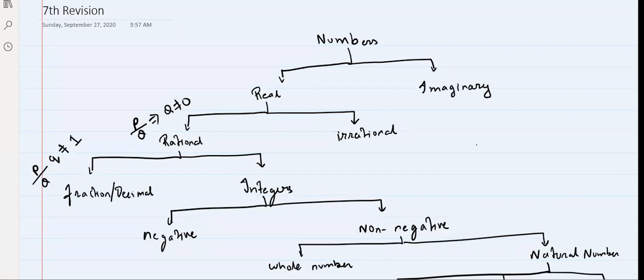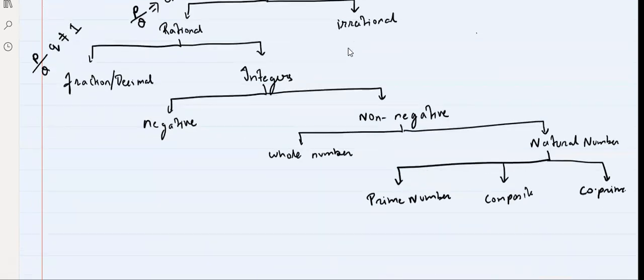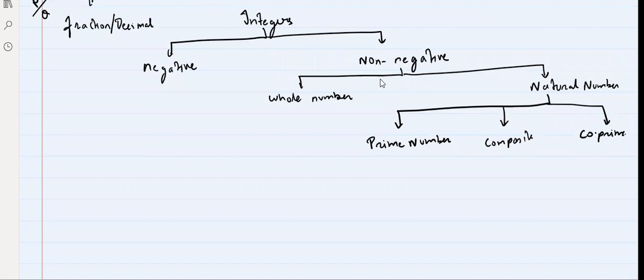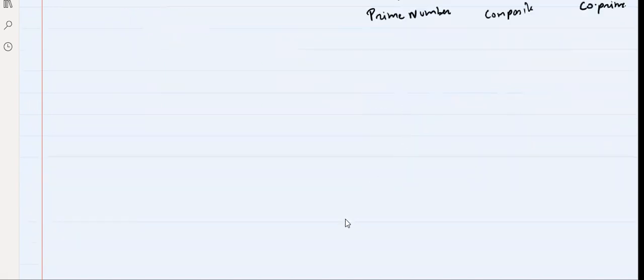Now apart from that, we know everything. So that is the first concept of the chapter, which is the introduction of numbers. No issues. You can just divide non-negative also. Non-negative is whole and natural. Okay, so if you see this,